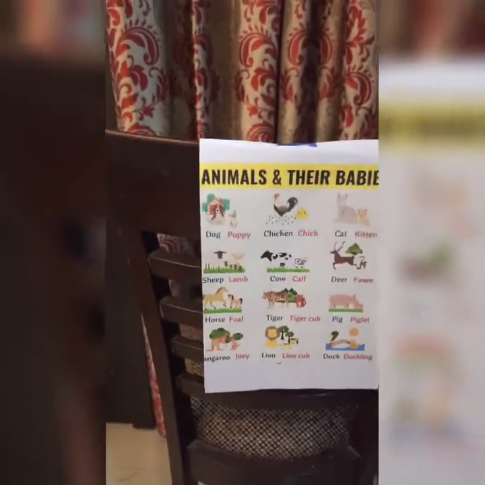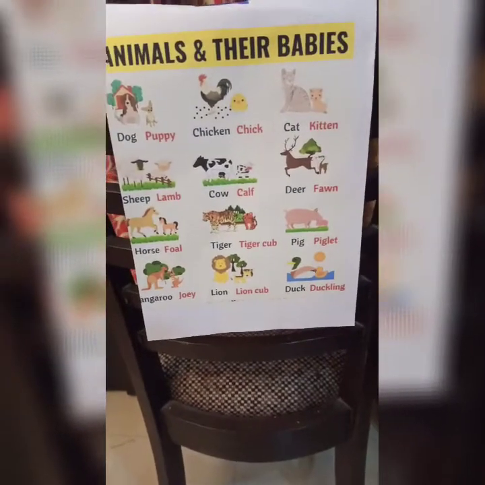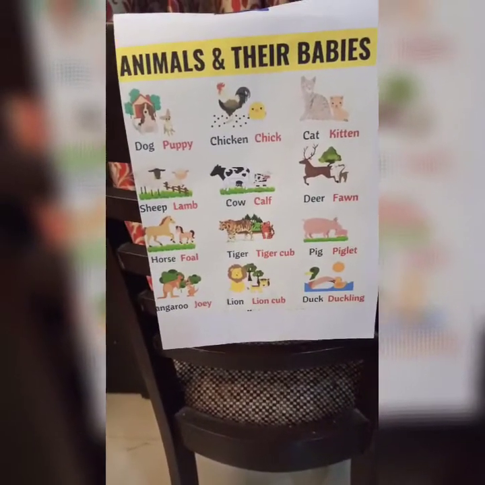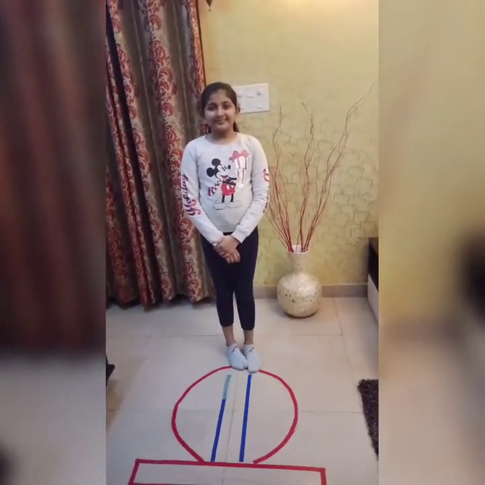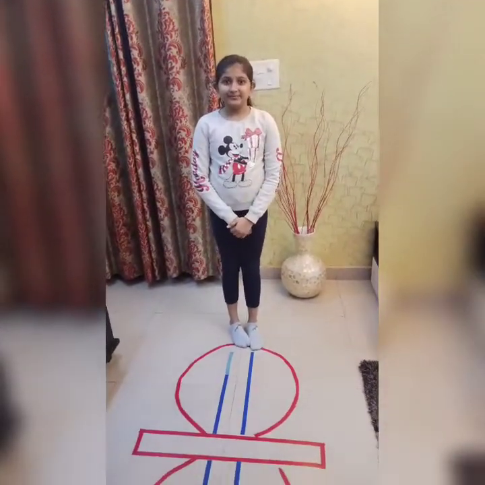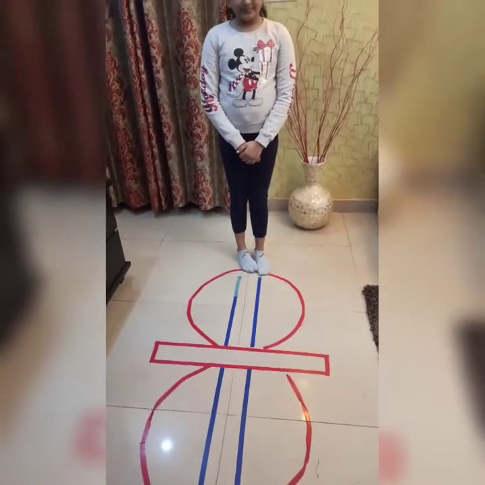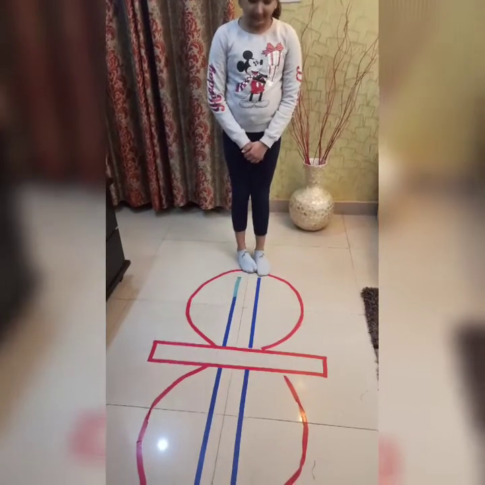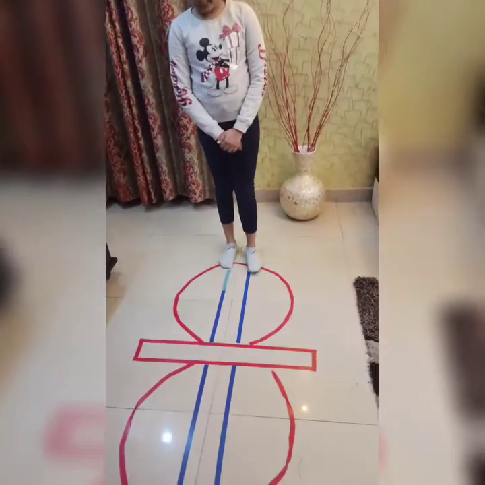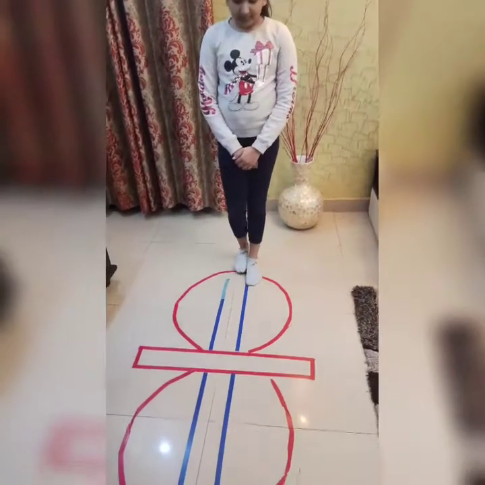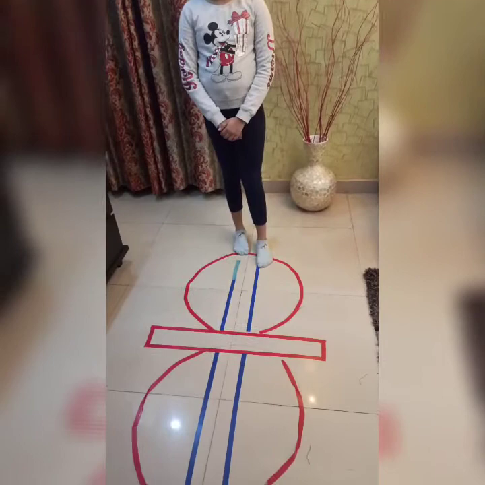So children, for the activity, we will call Aishwarya because she is going to tell us how we will do this activity. So children, here we have Aishwarya Didi with us. Hello Aishwarya. Hi. So Aishwarya, can you recognize this activity? Yes. Can you name this activity? 8 walk. Yes, this is the 8 walk activity, and as you can see, a few curve lines are there and a few standing or sleeping lines, you can say, are there.